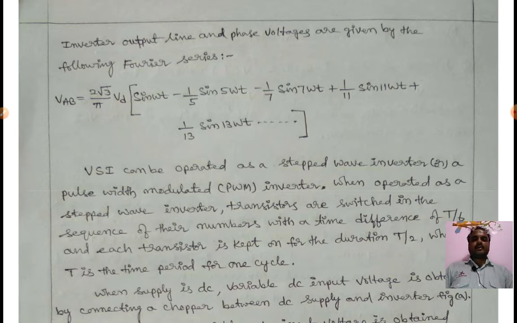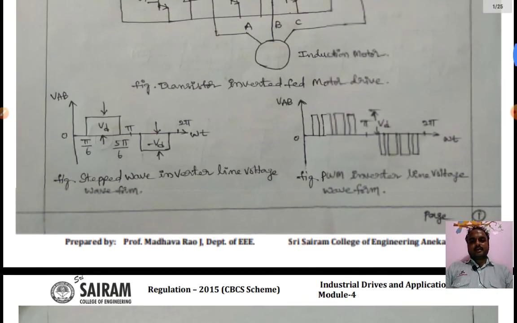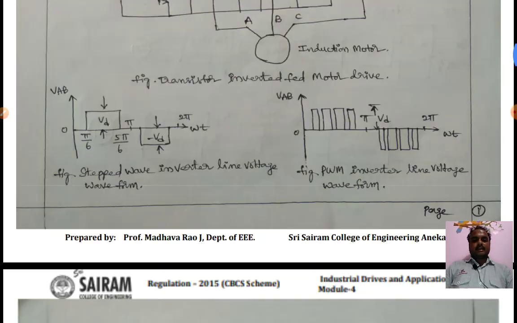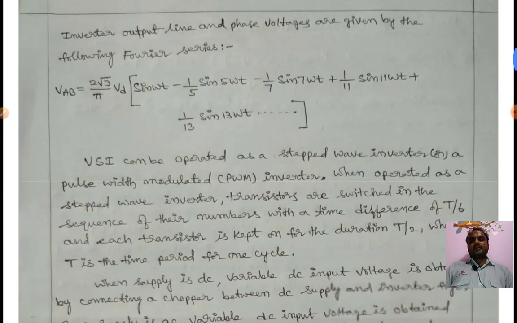Here we are using Fourier analysis for the output voltage of the inverter. VAB means the output voltage between line A and line B, right? VAB is equal to 2 root 3 by pi VD into (sin omega t minus 1/5 sin 5 omega t minus 1/7 sin 7 omega t), and so on, it continues, right?